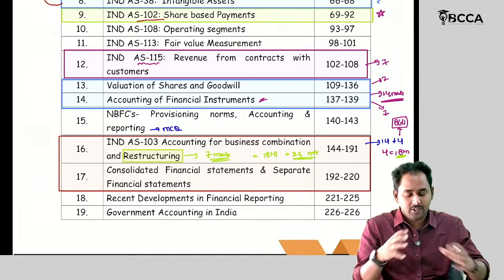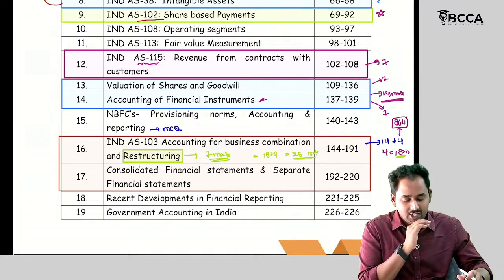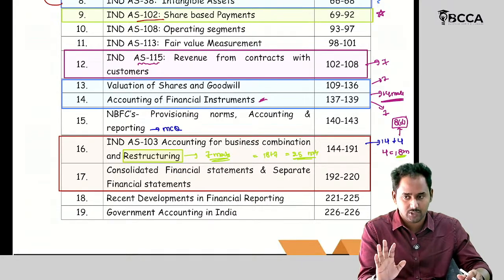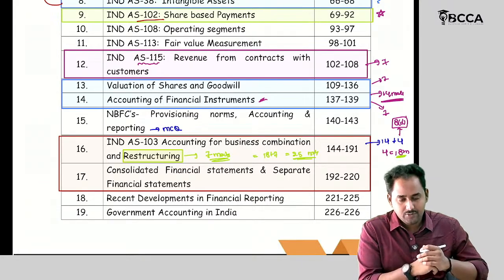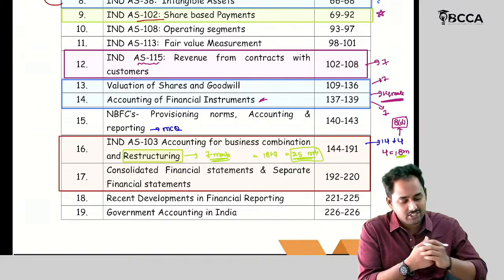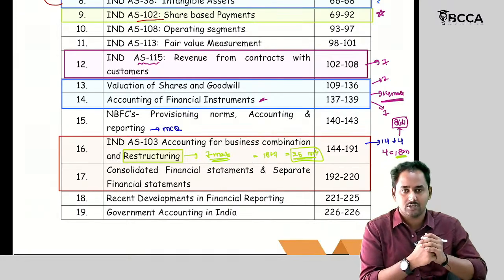If anyone is being perfect in Ind AS 103, they can easily get 25 marks, only if they are focused on Ind AS 103. Okay. If they do that, the total is going to be 25 marks. Otherwise, it is at least 18 marks.